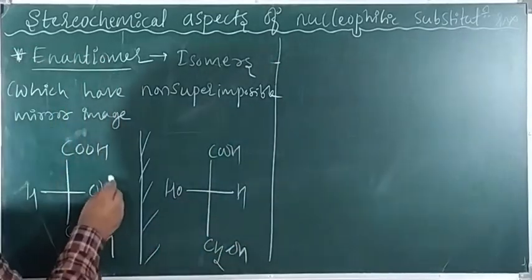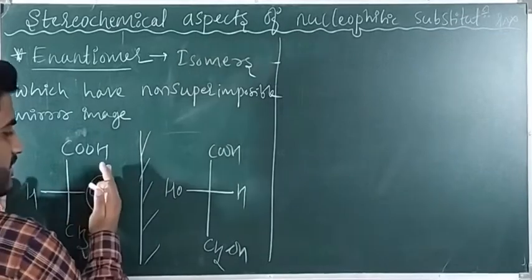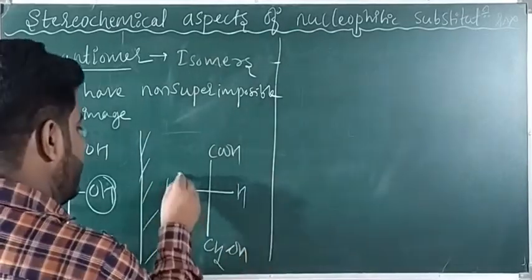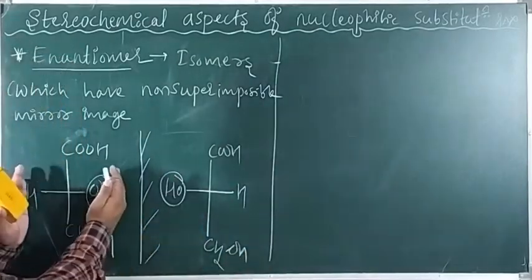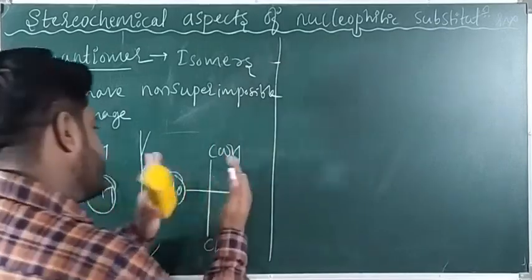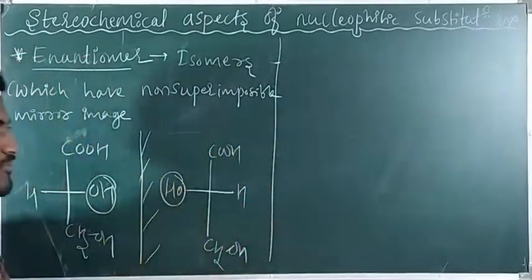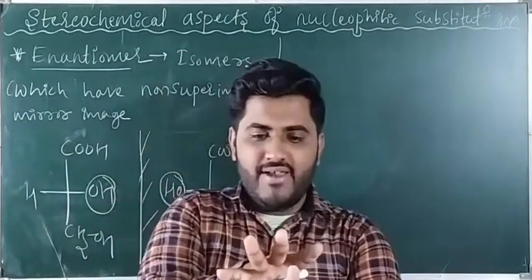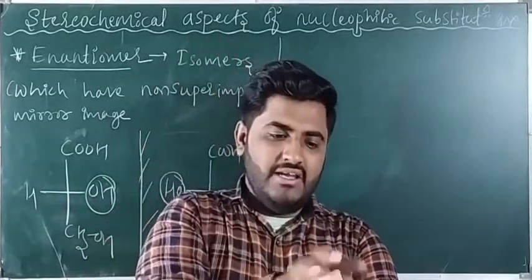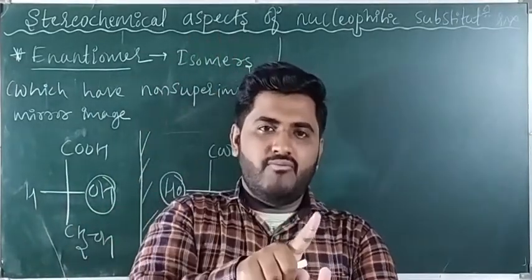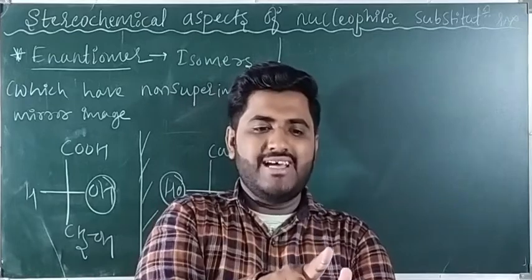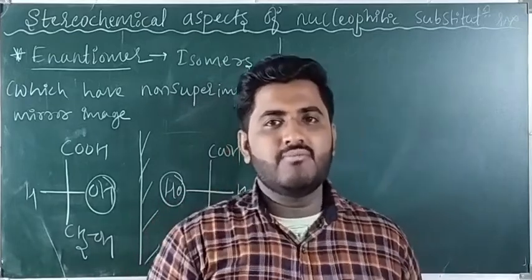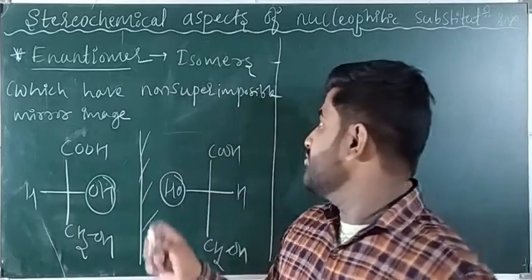So this CH3 in this one is on the right side, but in this it is on the left side. When you take this one and put it onto this one, we are not getting superimposability, like a pair of hands. When you put a hand on this hand, the fourth finger will not fall exactly on the fourth finger. Such compounds are called non-superimposable.